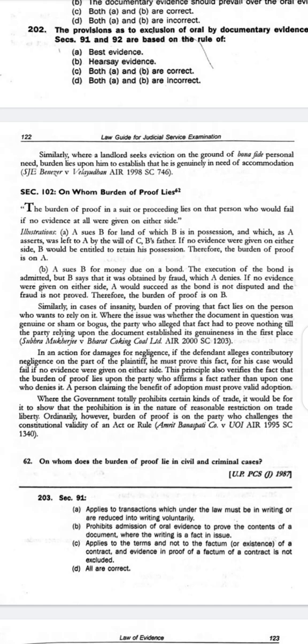If A is not able to prove it, then B would retain the possession. And if A proves it, then the burden of proof shifts to B, and B has to disprove it.